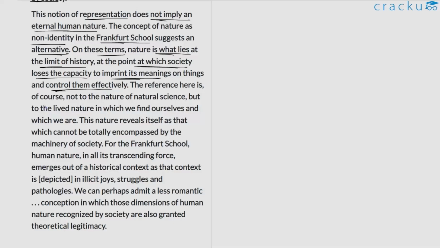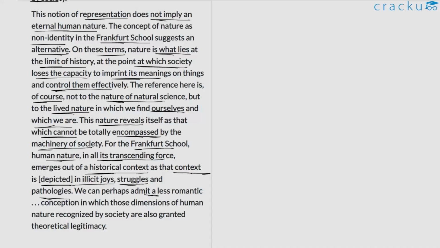The reference here is, of course, not to the nature of natural sciences, but to the lived nature in which we find ourselves and in which we are. This nature reveals itself as that which cannot totally be encompassed by the machinery of society. For the Frankfurt School, human nature, in all its transcending force, emerges out of a historical context, as that context is depicted in illicit joys, struggles, and pathologies.